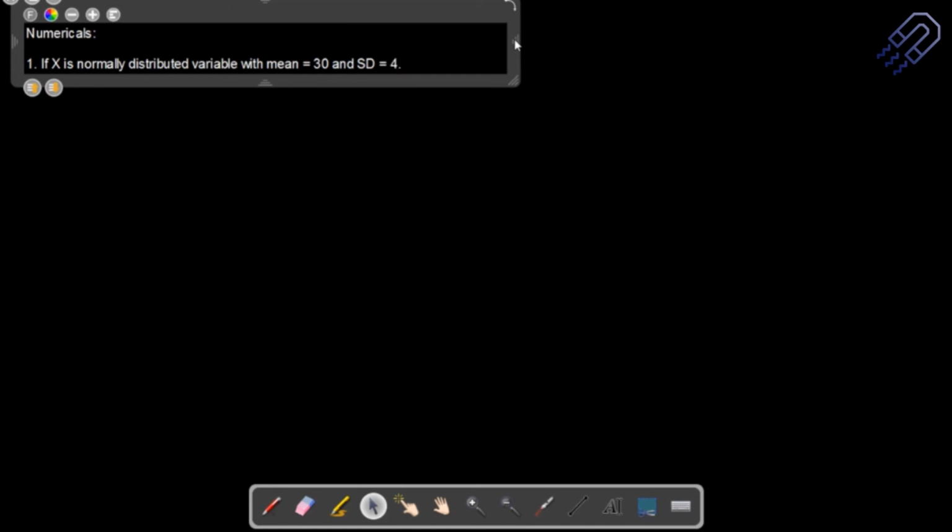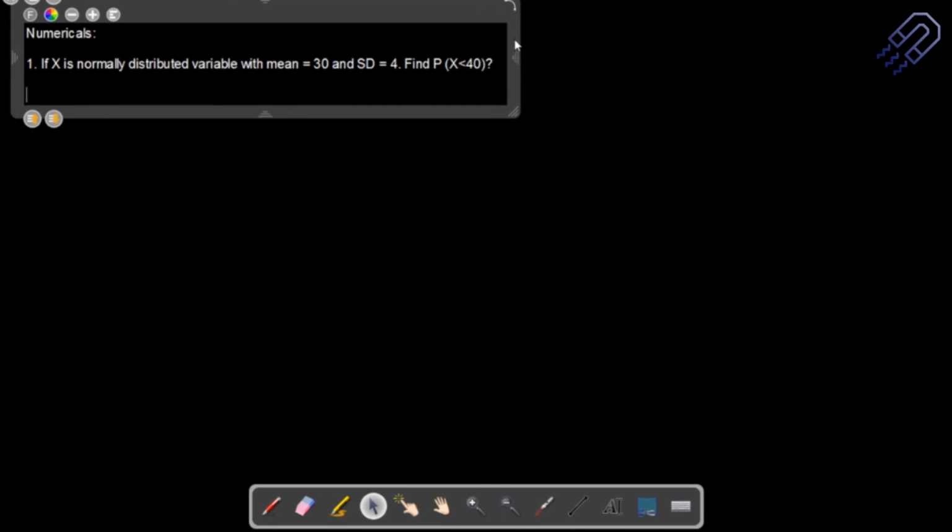That's the question. Find the probability of that normally distributed variable. It can be any variable, we're not mentioning what the variable is here. X less than 40. So that's the first question.